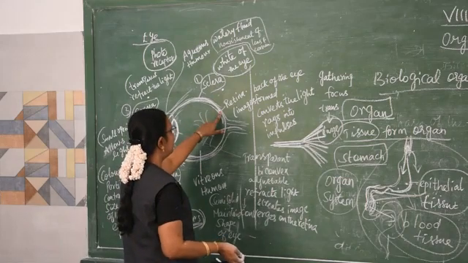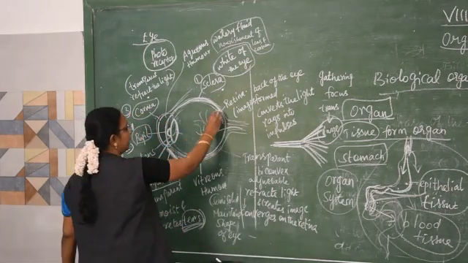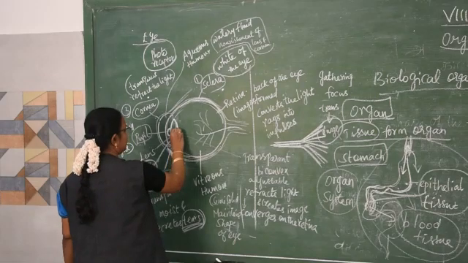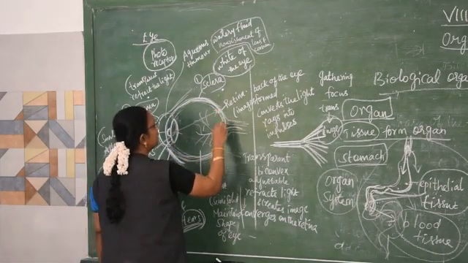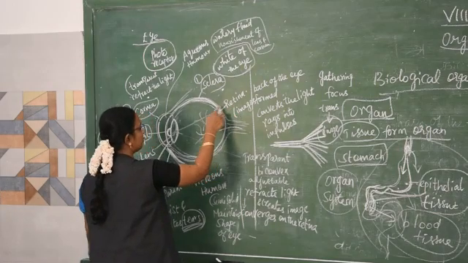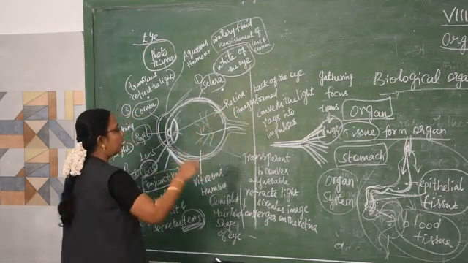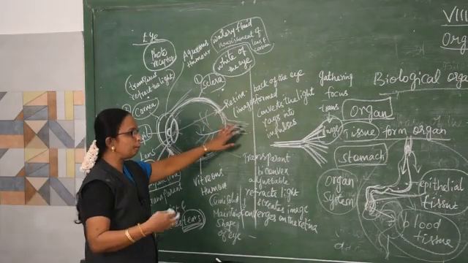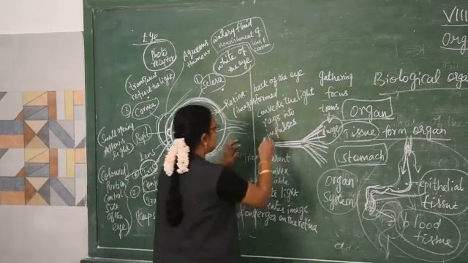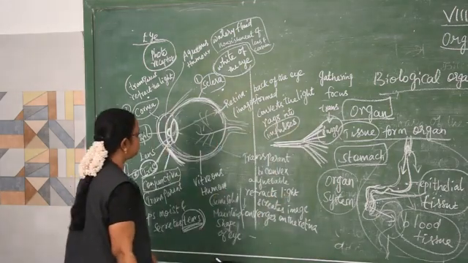Then the retina. The retina is found at the back of the eye. As the lens converts the light rays into images, they will fall onto the retina. So images are formed here. Then what will it do? It will send the images as impulses, and those impulses are received by the brain.